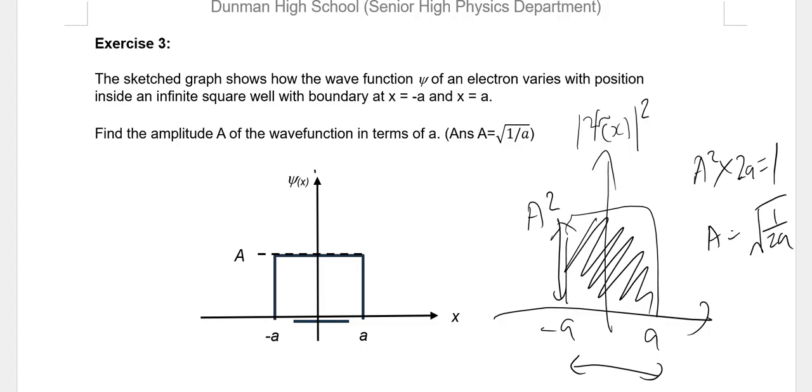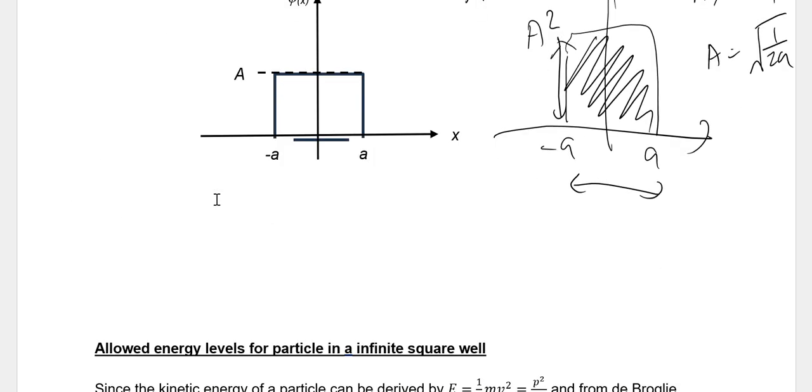So I think my answer got some issue. Sorry, this answer should be wrong. It will be square root of 1 over 2a. I'll make the amendment in your notes, so don't worry about that. With that, I'll end this part of the lecture.